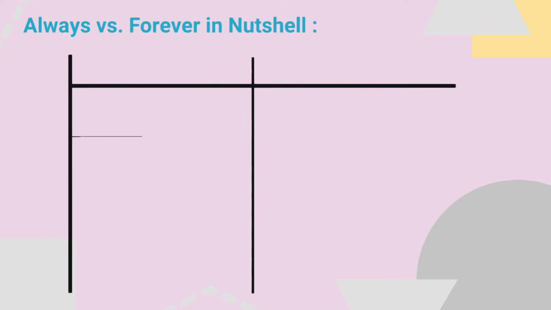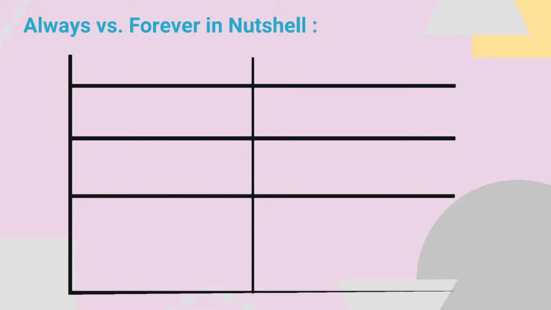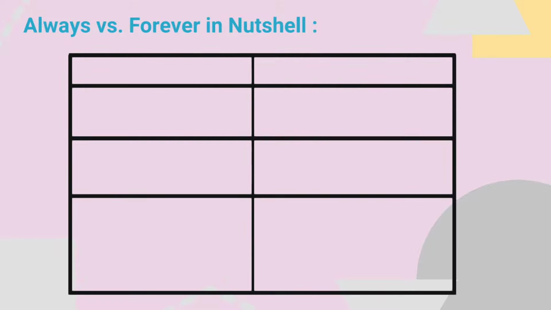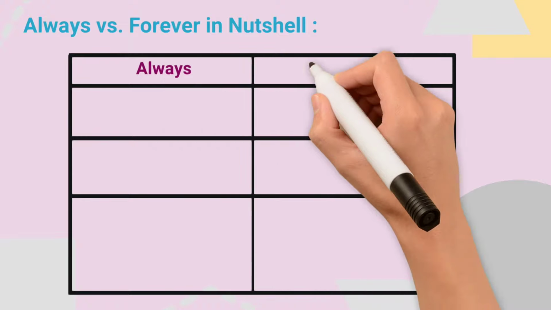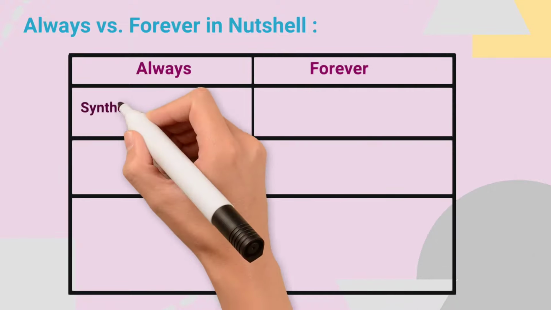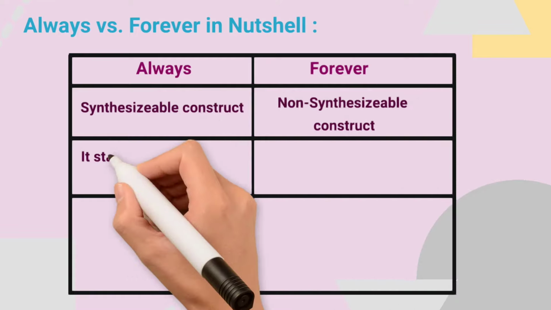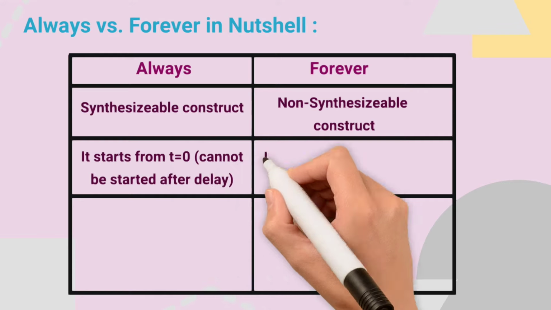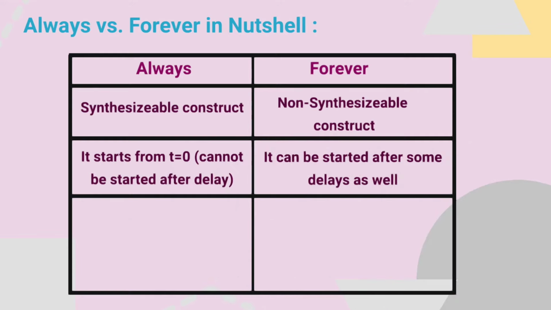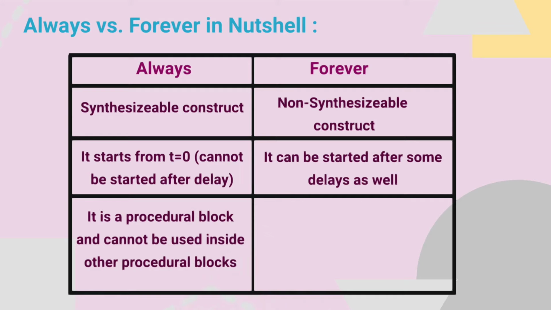Now let us see the difference between always and forever in a nutshell, which generally look similar. Always is a synthesizable construct, while forever is a non-synthesizable construct. Always can be started from t equal to 0. It cannot be started after a delay, while forever can be started after some delay as well. Always cannot be used inside a procedural block, while forever can be used inside a procedural block.